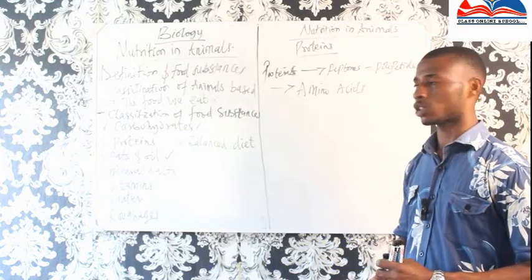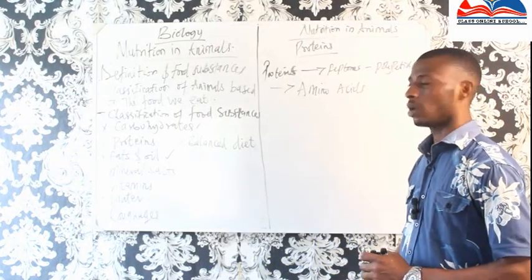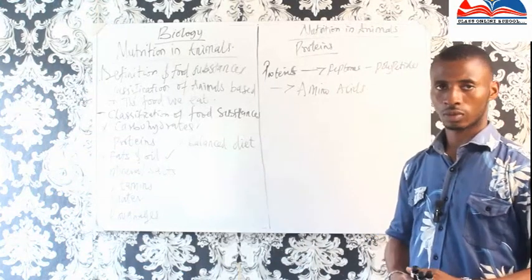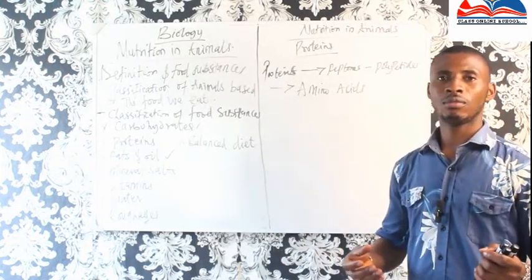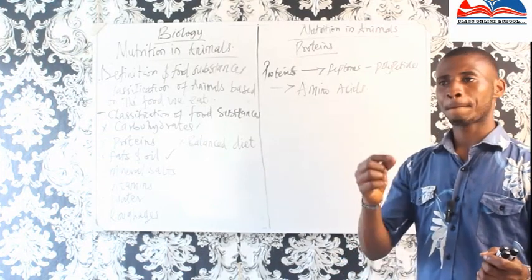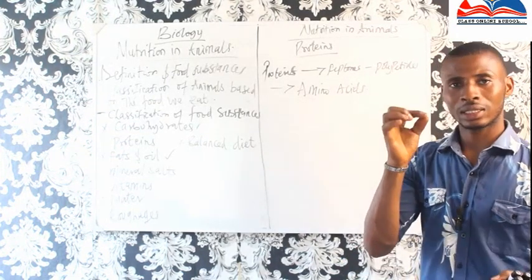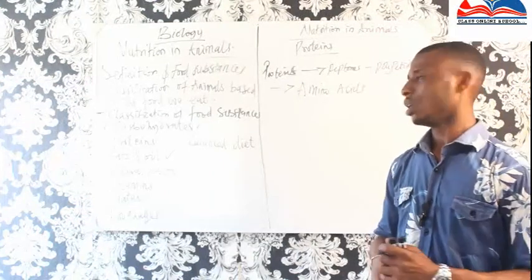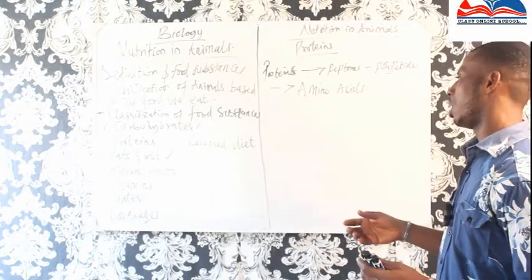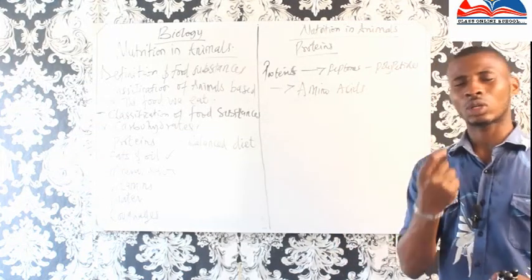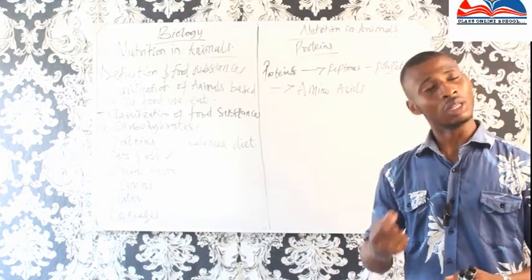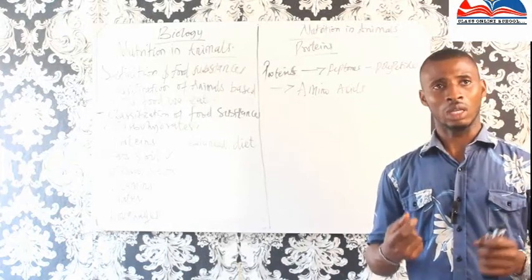Let's talk about mineral salts. These are additives that are needed in little requirements in the body.